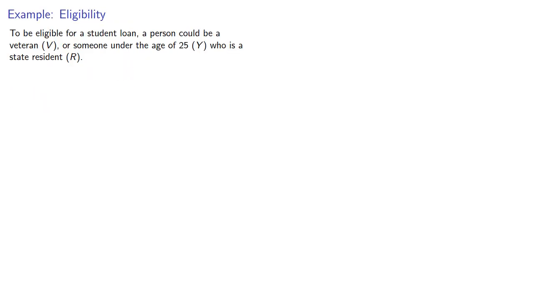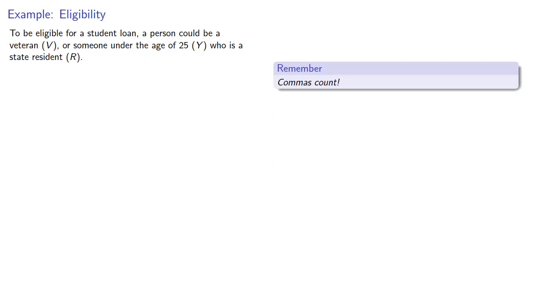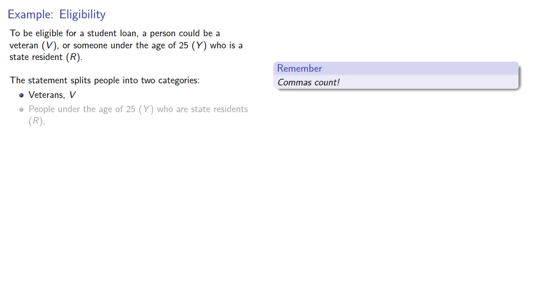For example, to be eligible for a student loan, a person could be a veteran or someone under the age of 25 who is a state resident. So it's important to keep in mind commas count. The location of the comma means the statement splits people into two categories: veterans, and people under the age of 25 who are state residents.